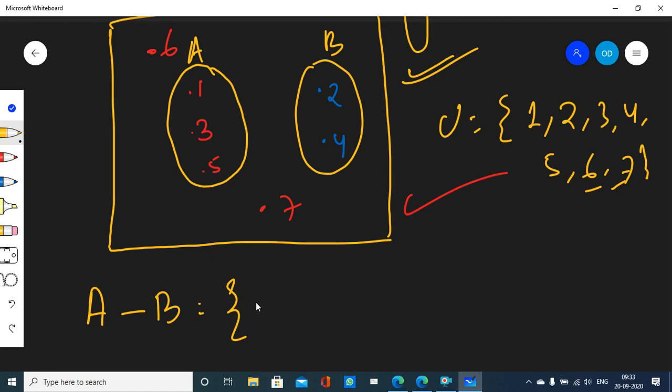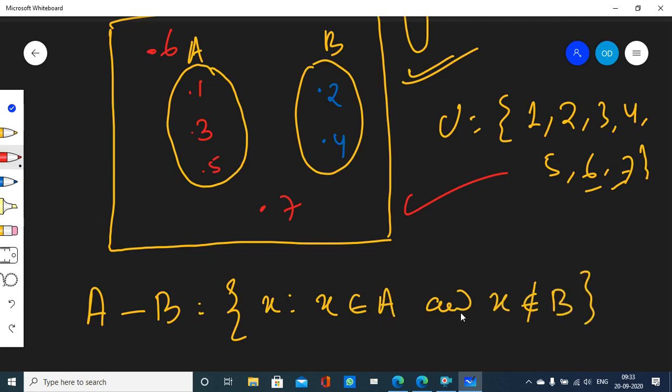In set builder form, how do we write it? A minus B is a set of X, where X is any element of A minus B, such that X belongs to A and X does not belong to B. Those elements which belong to A but do not belong to B, only those elements will be in A minus B. So this set is also called only A but not B.